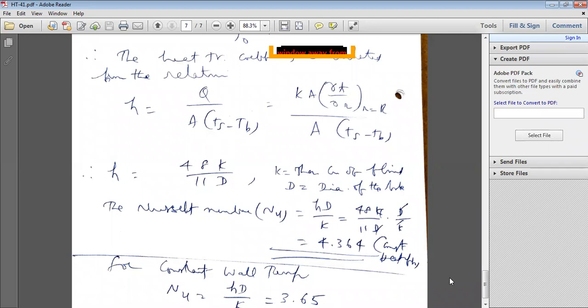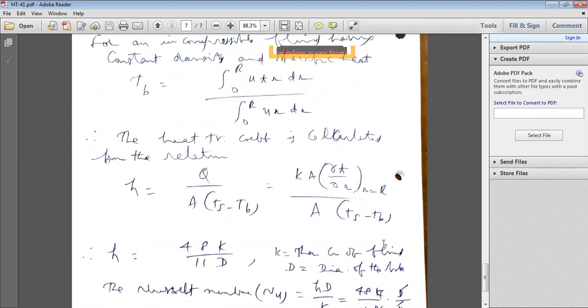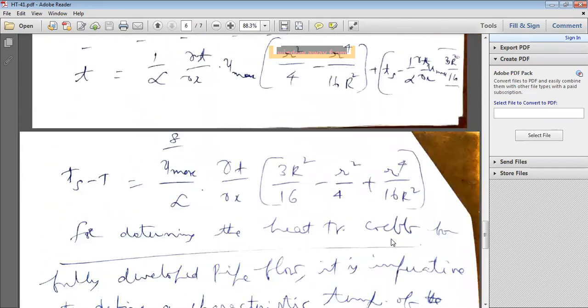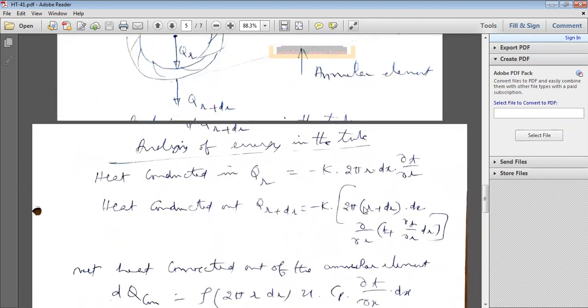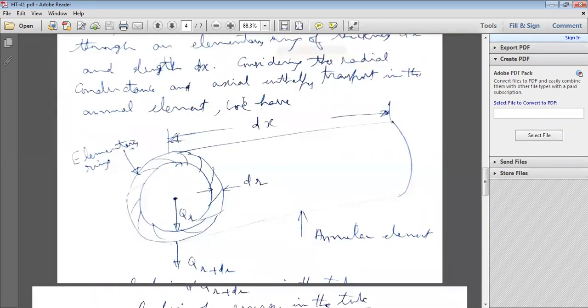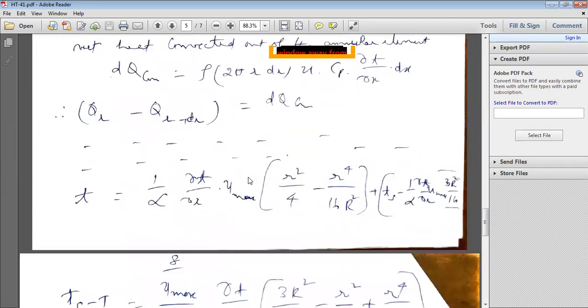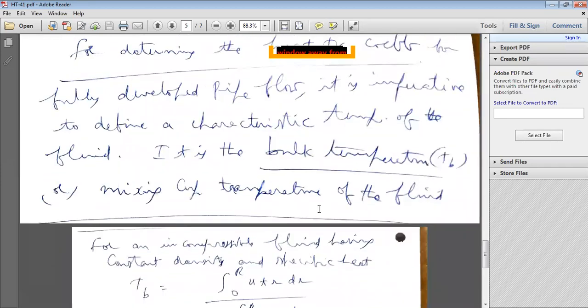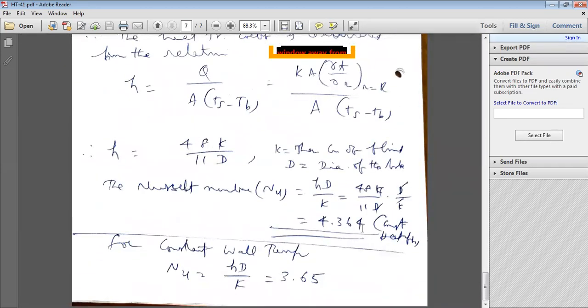And this is applicable only for constant heat flux. If you supply constant heat flux to the tube, then the Nusselt number Nu is equal to 4.364.